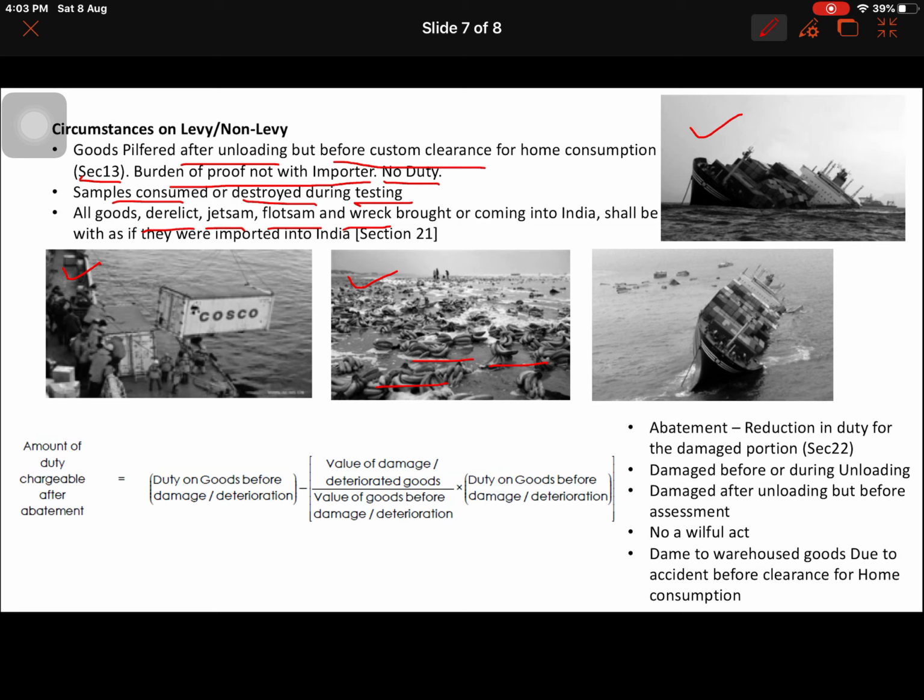And next is the wreck. Wreck is given here, the shipwreck, that we all know, where the ship has fallen to the high waves. Okay, so these are all pictorially depicted here, and all of these are considered as import.